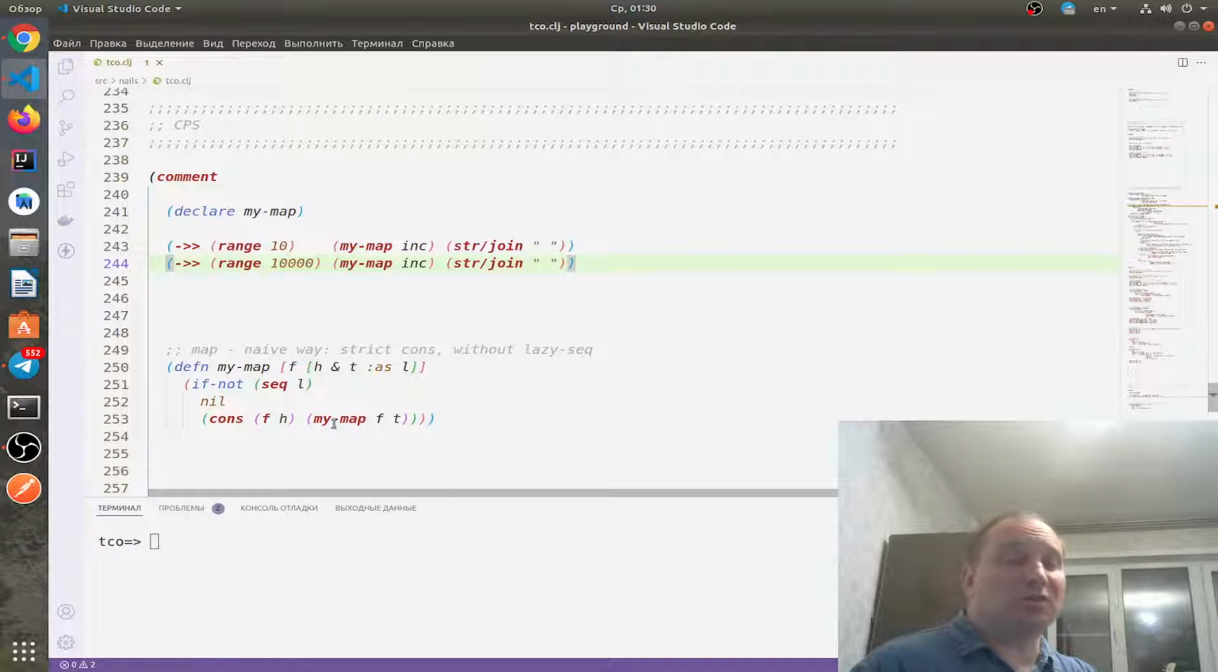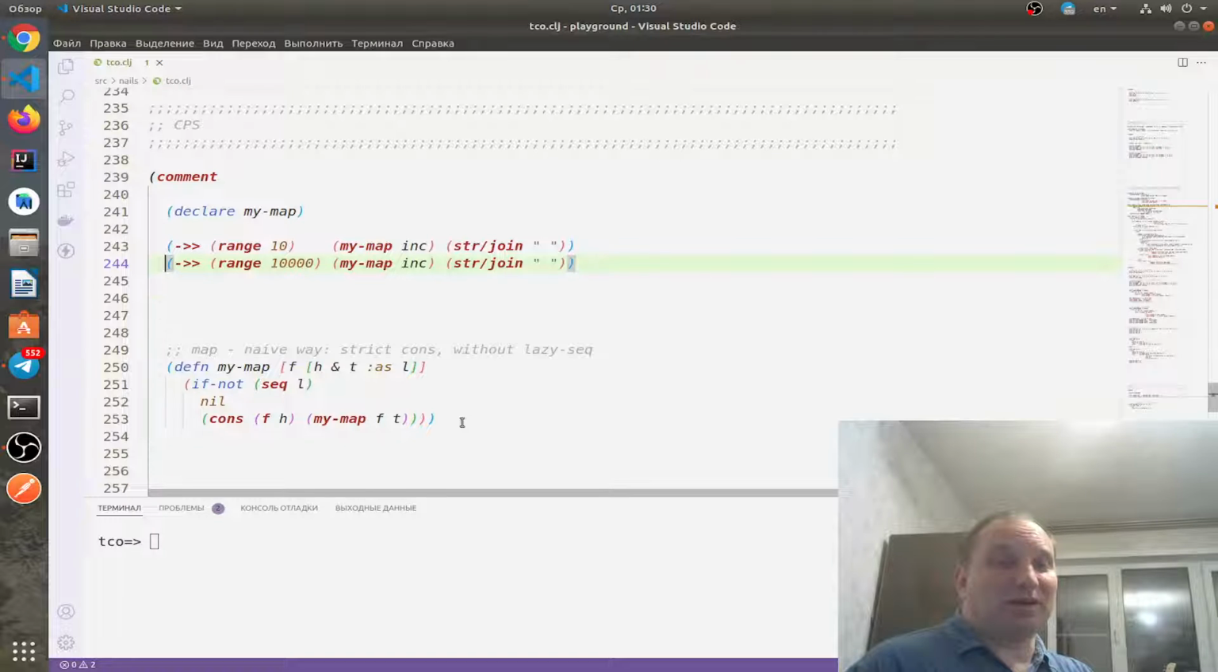Because here it's not a tail call, it's not tail recursion. We cannot use the keyword recur here, because it's not a tail call, because we have to do some operations on the returned value of the mymap function. Yeah, we have to cons some value to it. But of course, we can do some tricks.